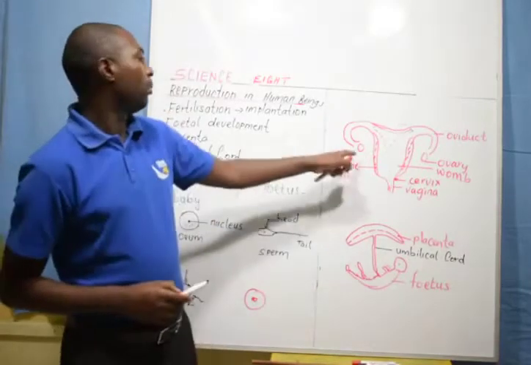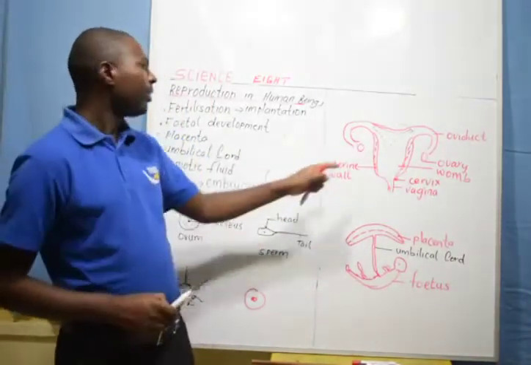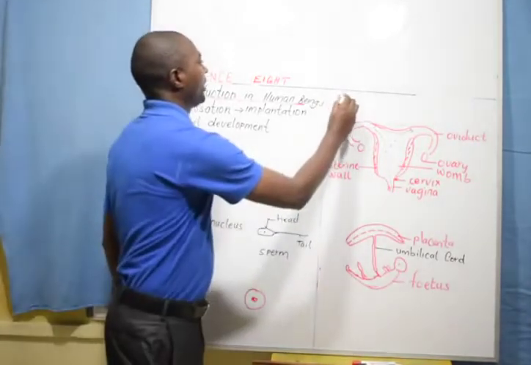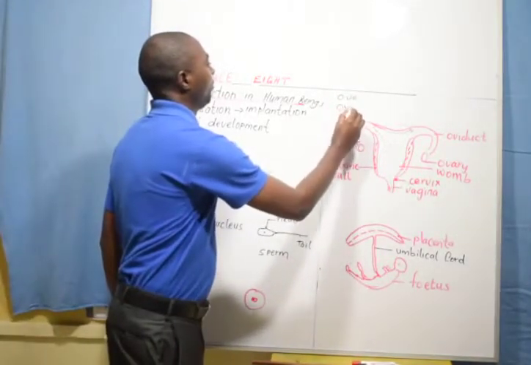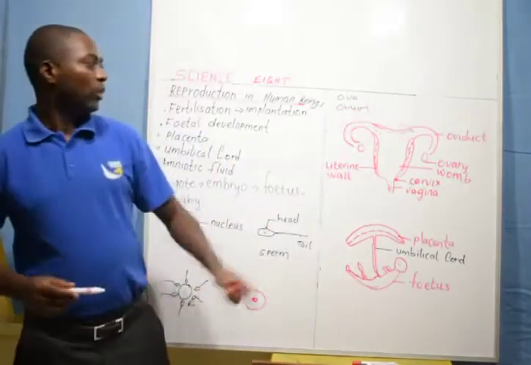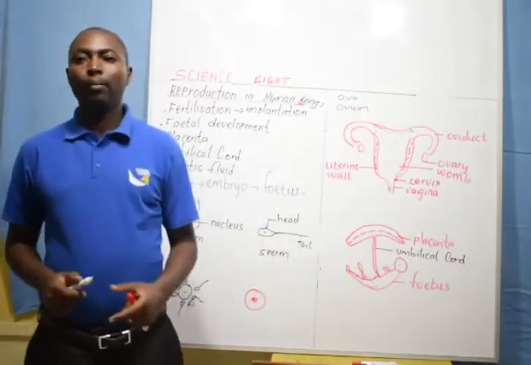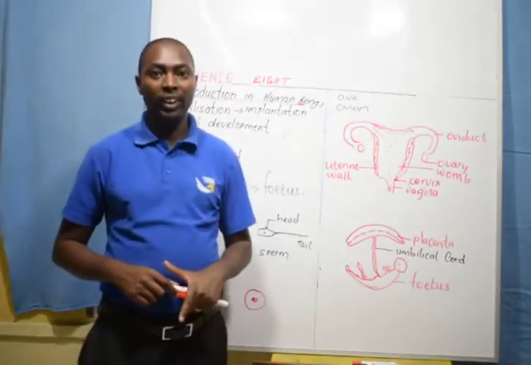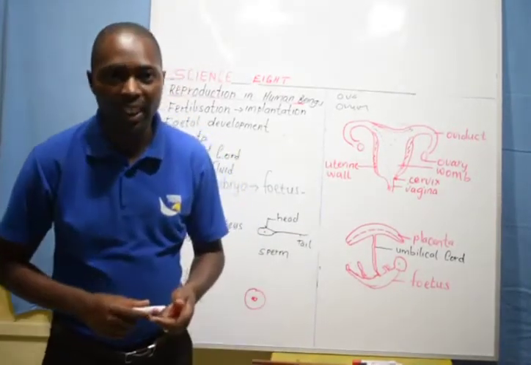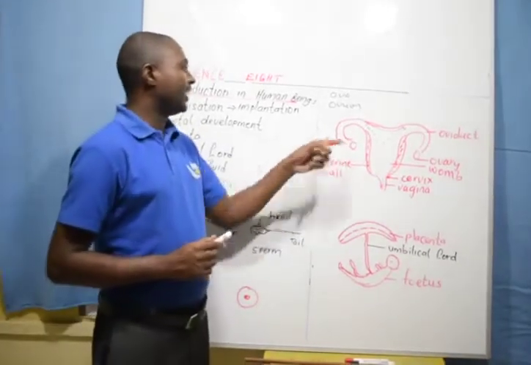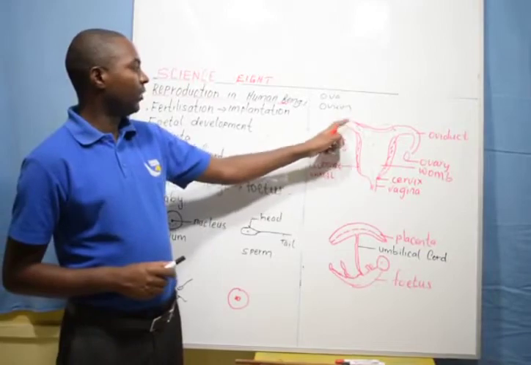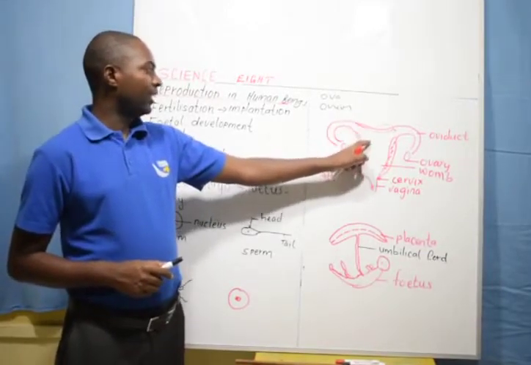The ovary produces a mature ovum. It has millions of ova. In plural, they are known as ova. Singular is ovum. So there are millions of ova in the ovary, but one is produced after every 28 days through a process known as ovulation. Once it is released, it flows through the oviduct, and if not fertilized, it gets out of the body.